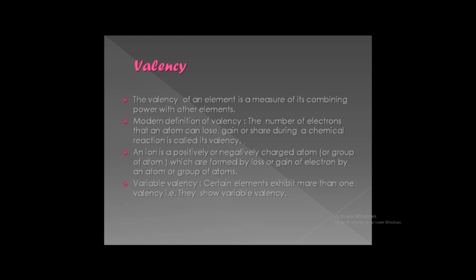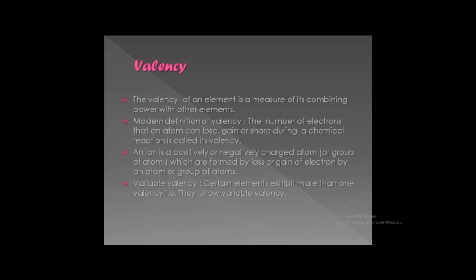Now students, there is one more case, variable valency. Certain elements exhibit more than one valency; they show variable valency. Students, till now you studied that elements lose or gain electrons from their outermost shell. But there are certain elements which can lose more electrons present in the valence shell or from inside the valence shell, that is the penultimate shell. Children, what is the penultimate shell? The penultimate shell is the shell inside the valence shell. Therefore, these elements exhibit variable valency.